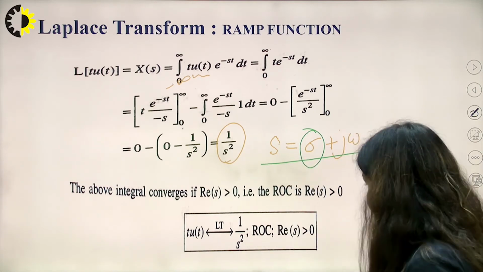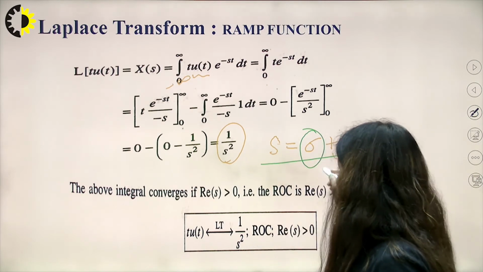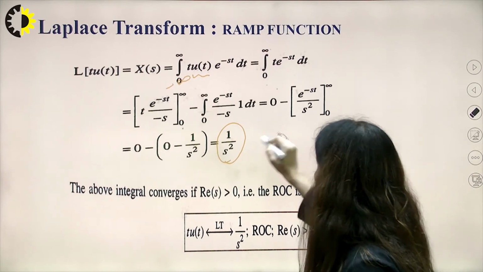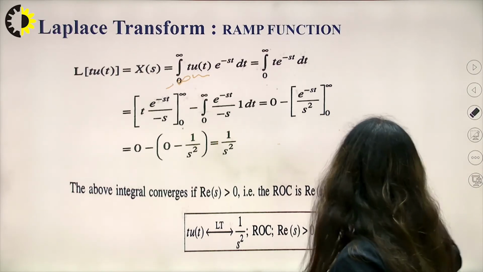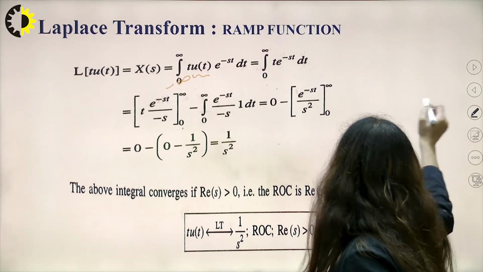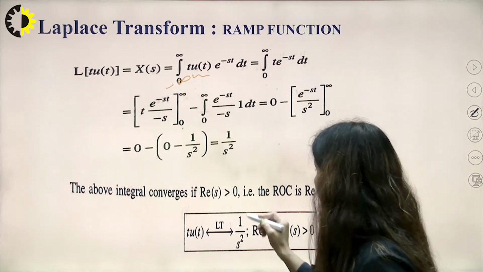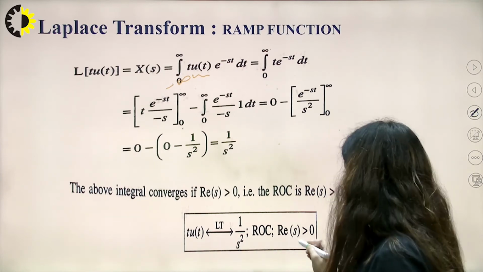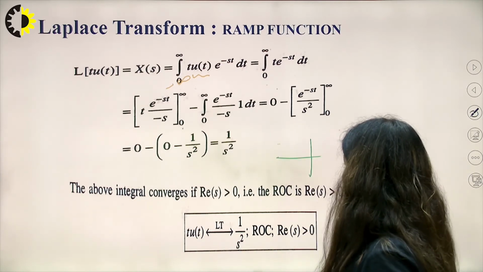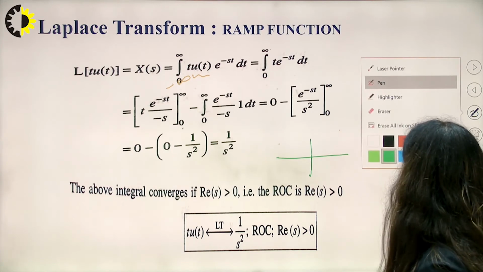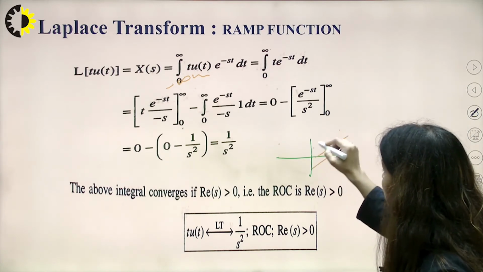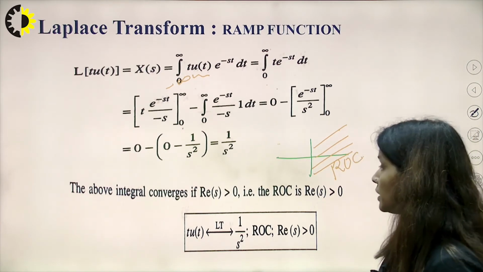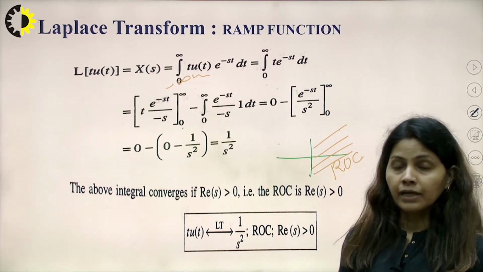Since the poles come at s equal to 0, if I solve it, I will get two poles at 0, and if I plot the ROC, here is the ROC, the right side of the S-plane.